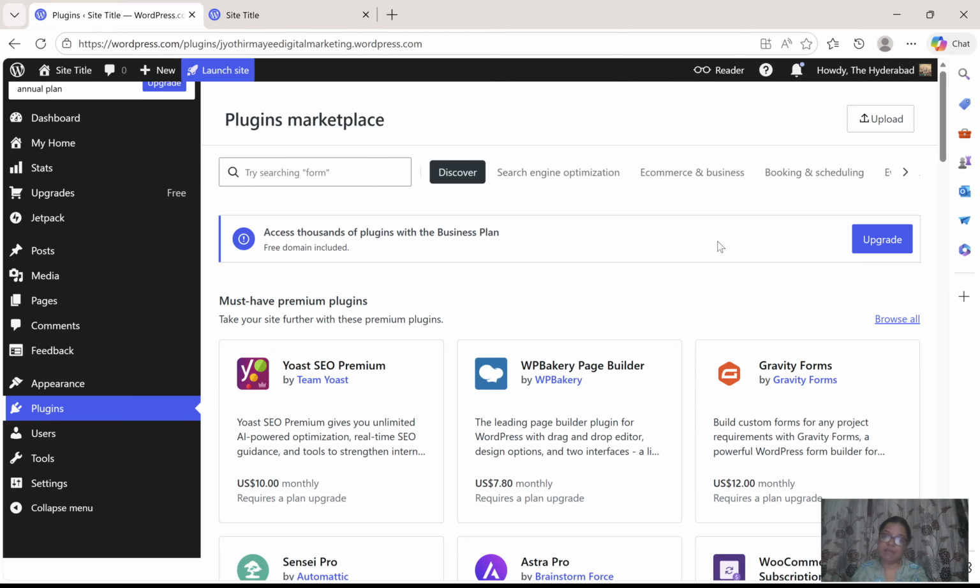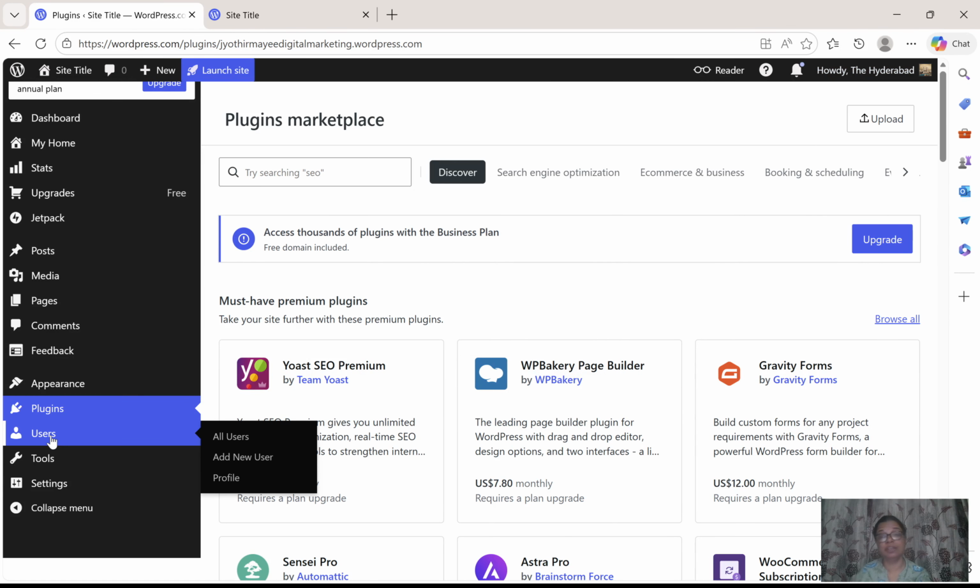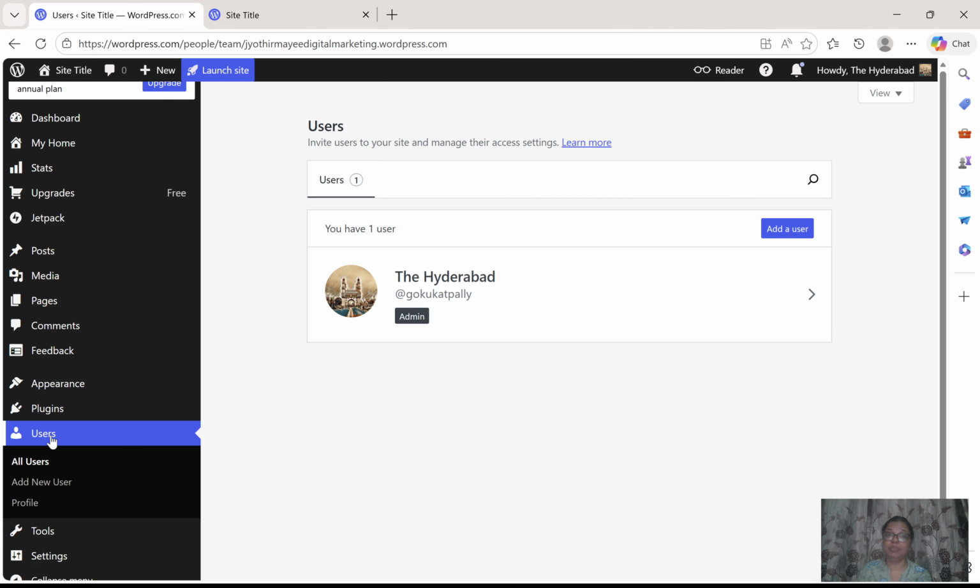So in the paid website, we can download the plugins. In the free sites, you can't download the plugins. I will show you those plugins in my paid websites. And next are the users. Users are the people who are going to work on this website.